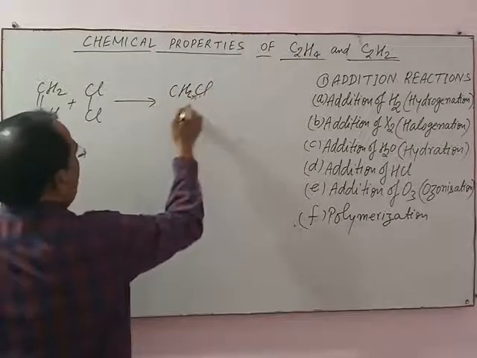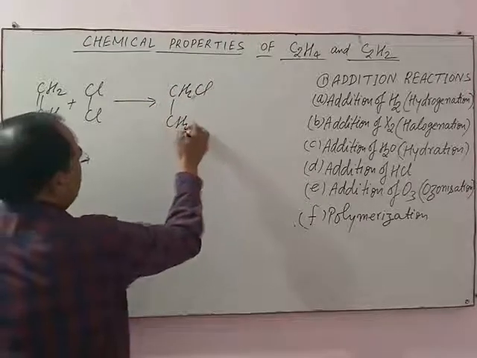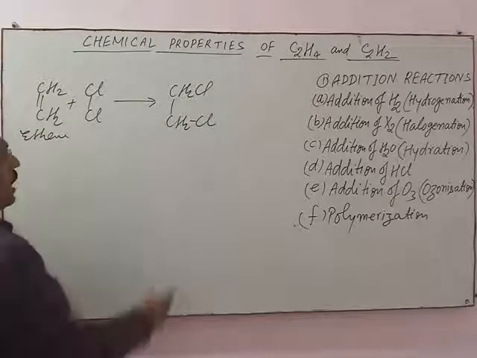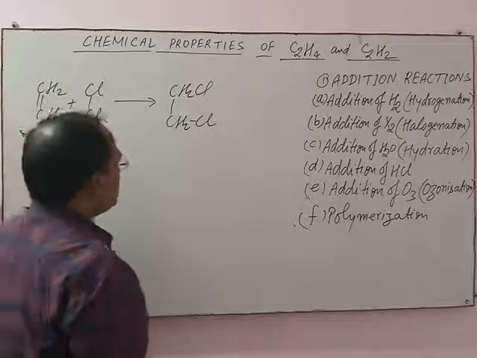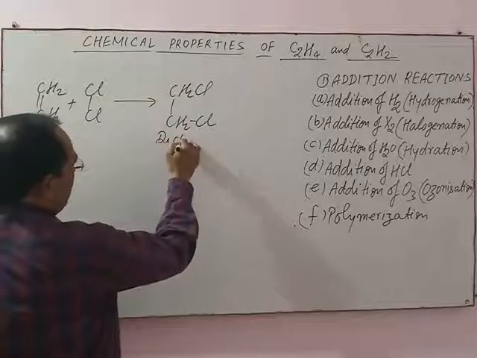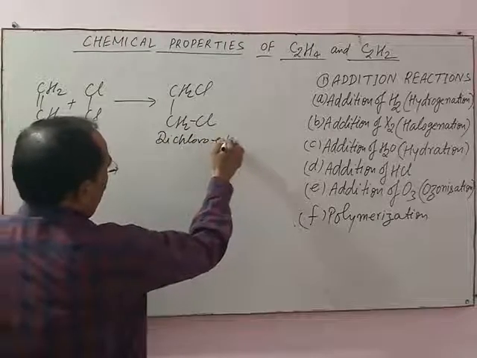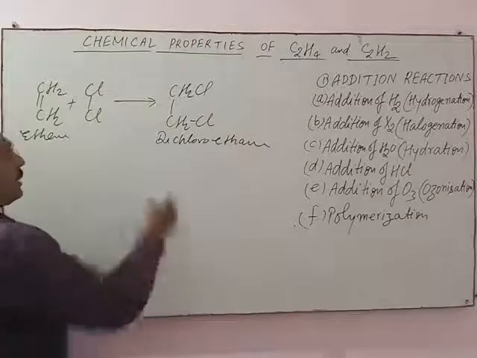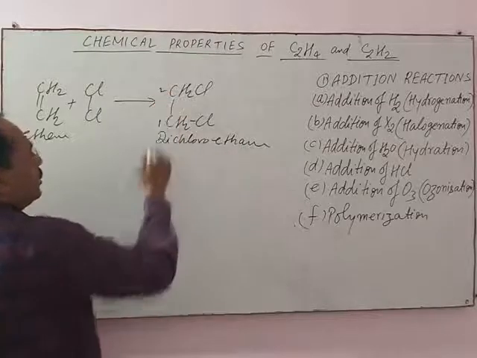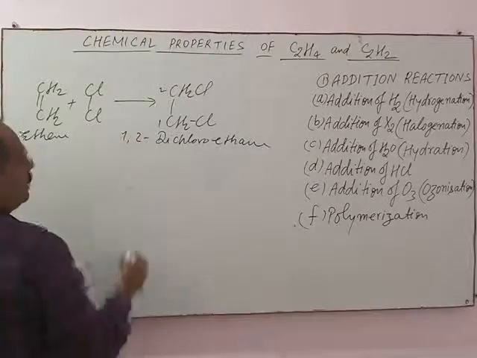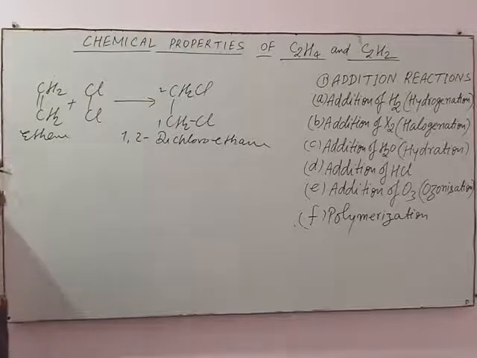CH2Cl-CH2Cl is obtained. This is the addition product, and its name is dichloroethane. Since chlorine is present on different carbon atoms, 1 and 2, it is called 1,2-dichloroethane.